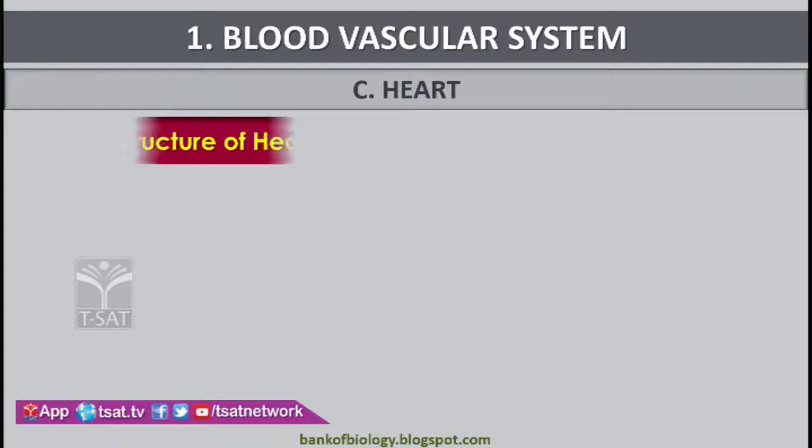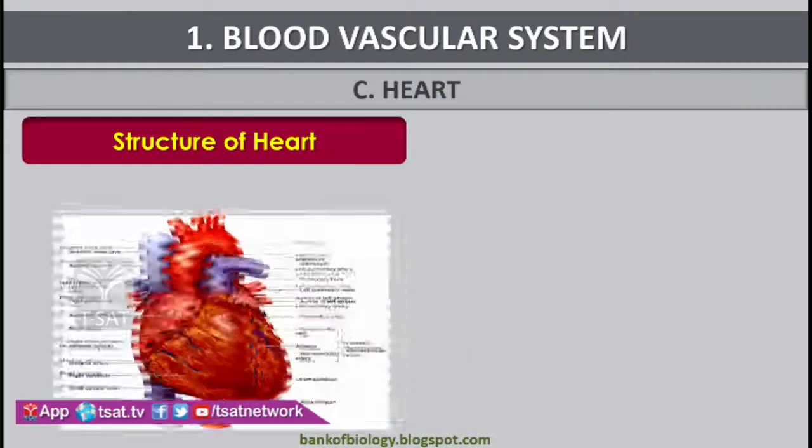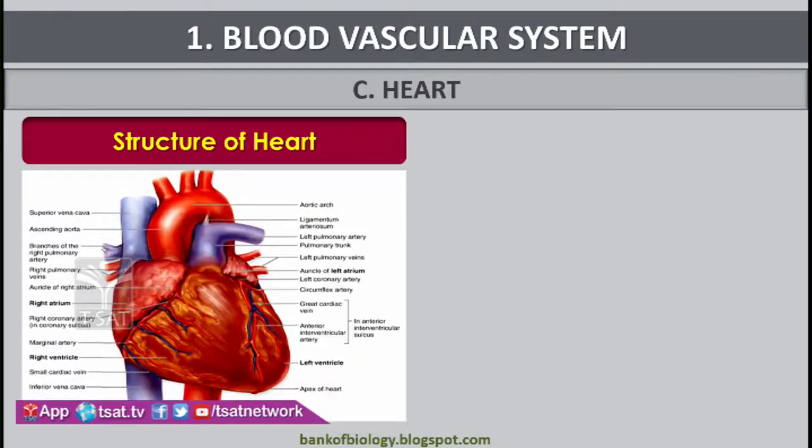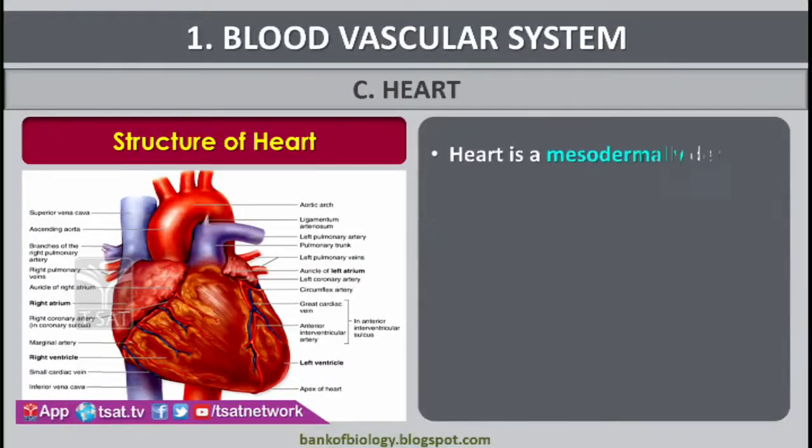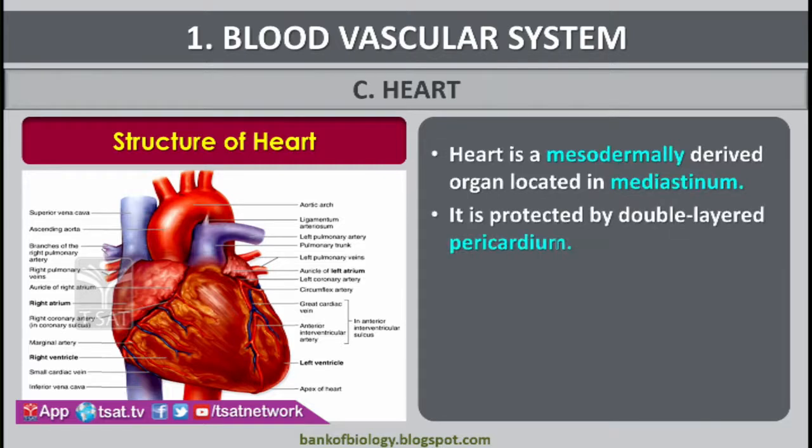Okay, do you know the size of your heart? My heart is my closed fist. Your heart is your closed fist. The shape of the heart is pear shape and outline is triangle. And the heart is a mesodermally derived organ. Heart is located in between two lungs in mediastinum.